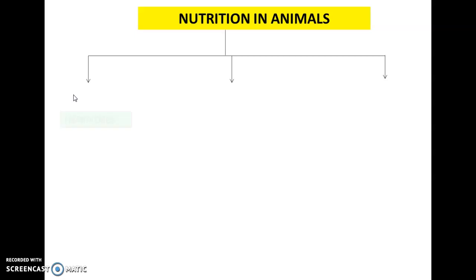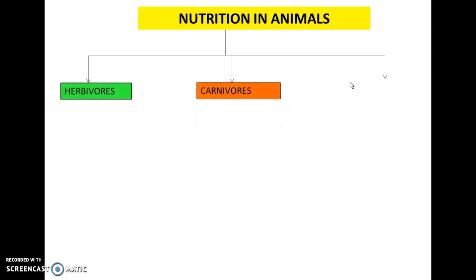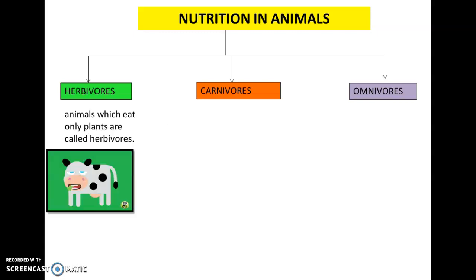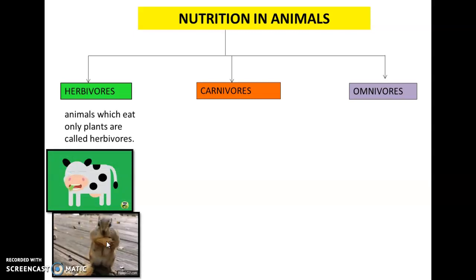They are herbivores, carnivores, and omnivores. Herbivores are those organisms which eat only plants. For example, cattle like cow, goat, buffalo, and here you can see a squirrel which depends on plant products. So these herbivores depend on plants and their products.